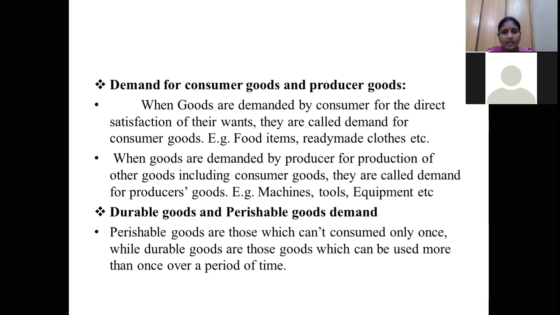So like that, some types of goods are durable goods, which we can use over a period of time. They are useful for a period of time. Any furniture, ACs, TVs, like that. These are all called durable goods.